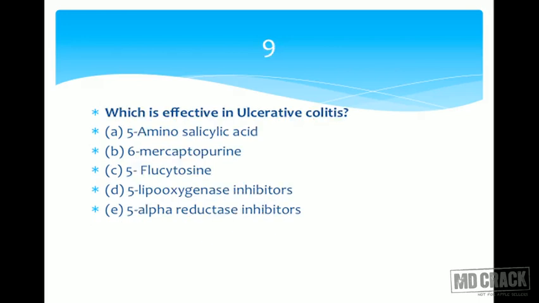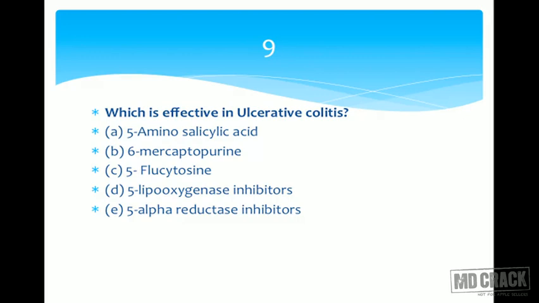Next question, question number 9. Which is effective in ulcerative colitis? 5-amino salicylic acid, 6-mercaptopurine, 5-flucytosine, 5 lipoxygenase inhibitors, and 5-alpha reductase inhibitors. The question is after the figure, and every option is starting with a number. 5-amino salicylic acid, 6-mercaptopurine, 5-flucytosine, 5 lipoxygenase inhibitors, and 5-alpha reductase inhibitors.